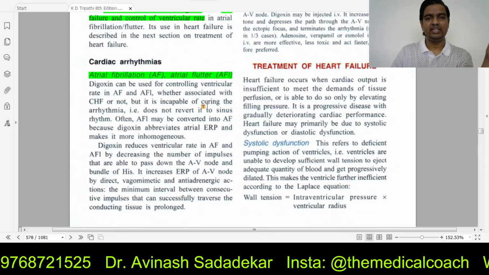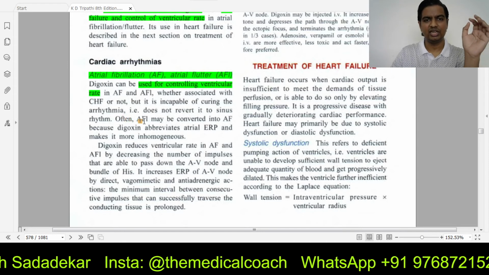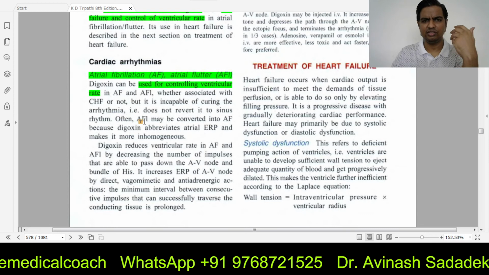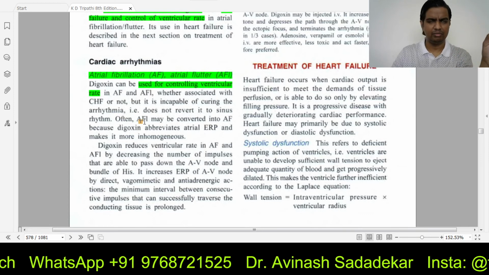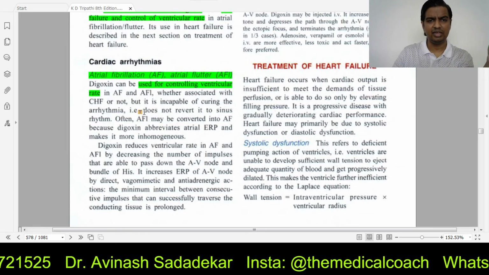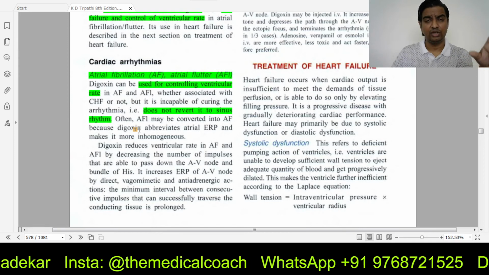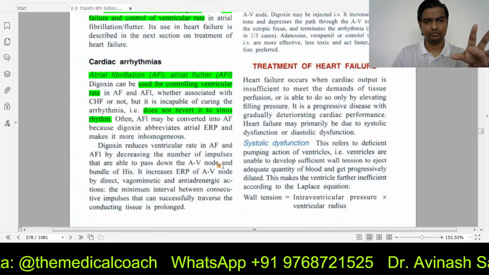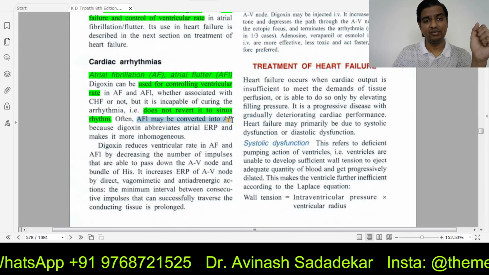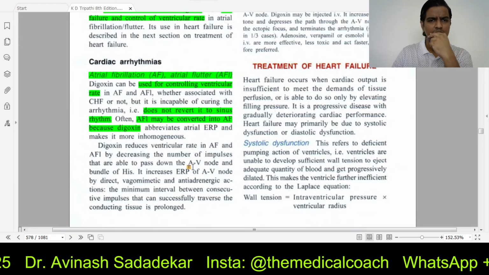Digoxin does not do anything to the atrium. It can be used for controlling ventricular rate in atrial fibrillation and atrial flutter. Whether there is congestive heart failure or not is not important. But you can give it at least to stabilize the contraction of the ventricle. Does it cure arrhythmia? No. It does not cure arrhythmia. It only controls the ventricle. Okay, actually, atrial flutter may become atrial fibrillation because of digoxin.